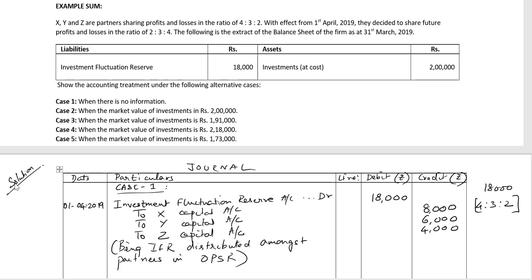So this is a treatment for case 1. And as far as the reconstituted balance sheet is concerned, the investments will continue to appear on the asset side at rupees 2 lakh, whereas the investment fluctuation reserve will no longer appear on the liability side of the reconstituted balance sheet because the same has already been distributed among the partners.